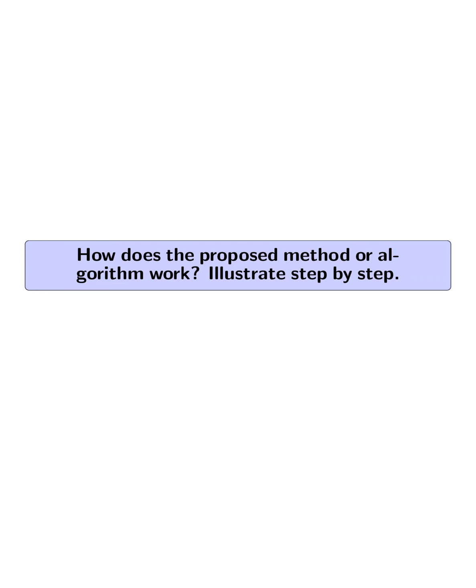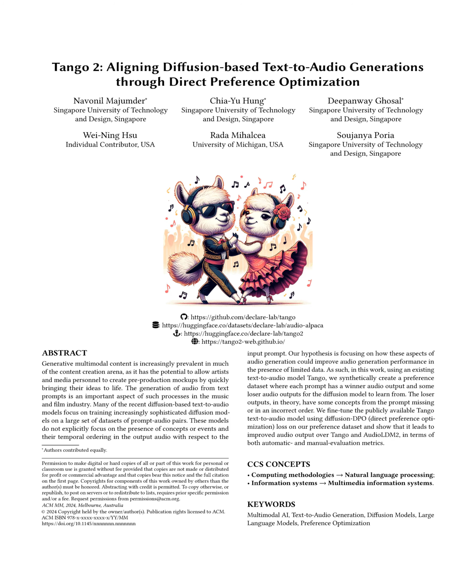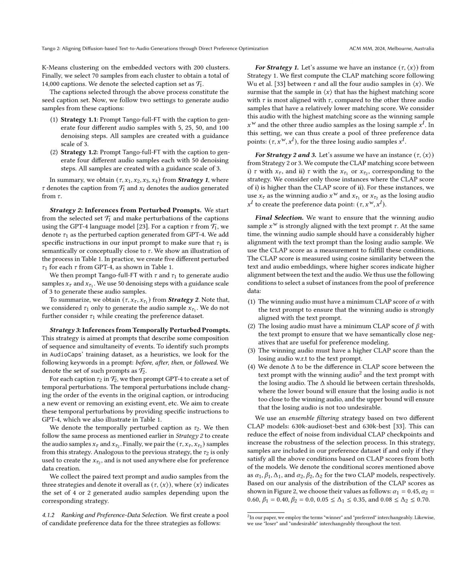Illustrate step by step. The proposed method works by first creating a preference dataset called Audio Alpaca for text-to-audio generation. This dataset is generated using various strategies such as multiple inferences from the same prompt, inferences from perturbed prompts, and inferences from temporally perturbed prompts.